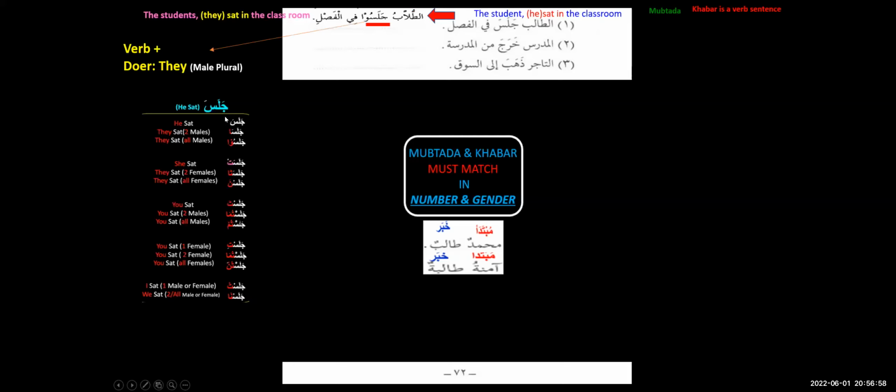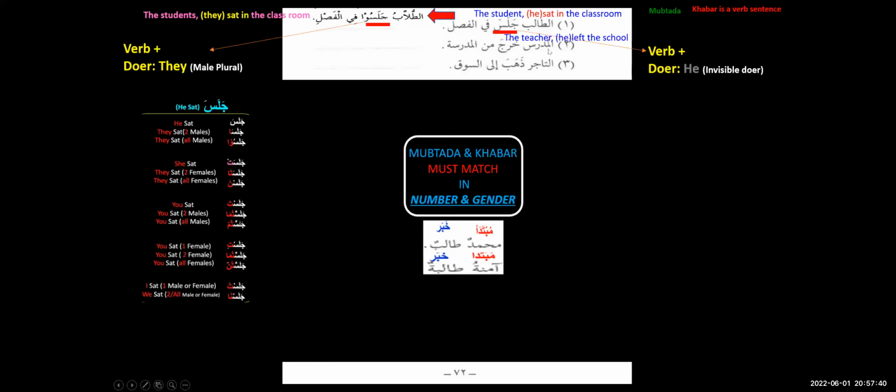And jalasa is here. You see, this is another verb. Jalasa means he sat. But what is happening is, as I told you before, if you have memorized dhahaba, then what you are going to do is just keep adding these suffixes: jalasa, jalasu, jalasat, jalasata, jalasna. For dhahaba: dhahaba, dhahabu, dhahabat, dhahabata, dhahabna. Kharaja, kharaju, kharajat, kharajata, kharajna. So they are rhymings. Once you memorize this rhyming, then things will become really, really easy, inshallah. So this jalasu was plural. What is this jalasa? This is a singular form, a verb, and the doer is invisible.